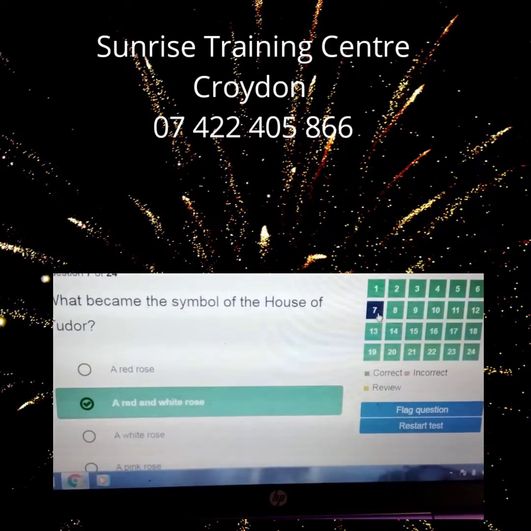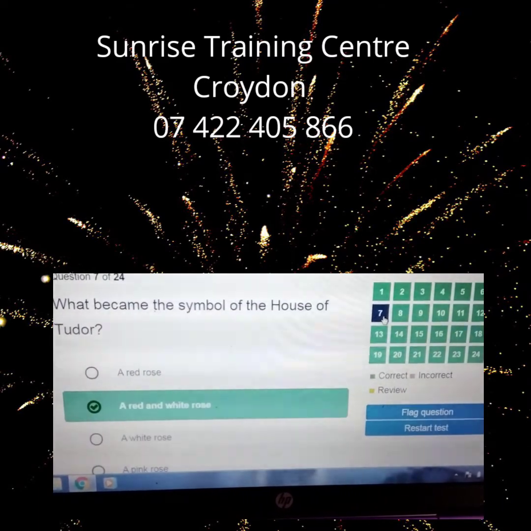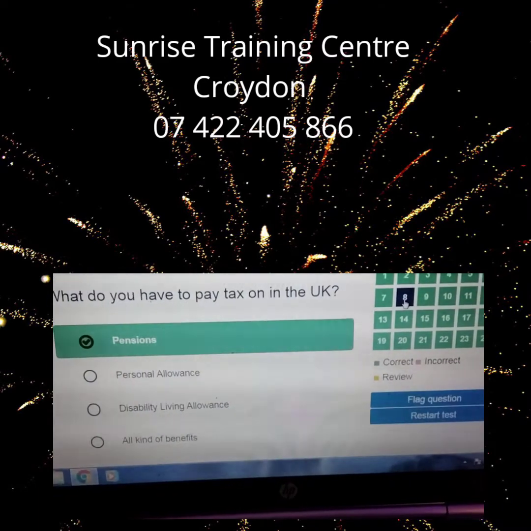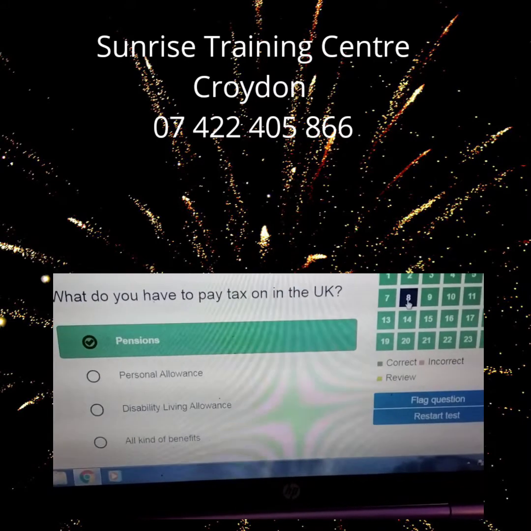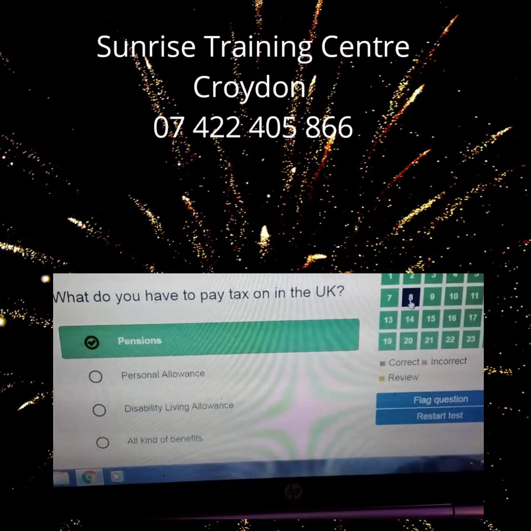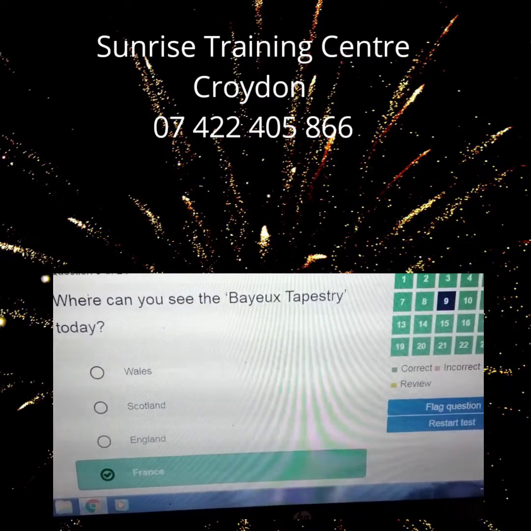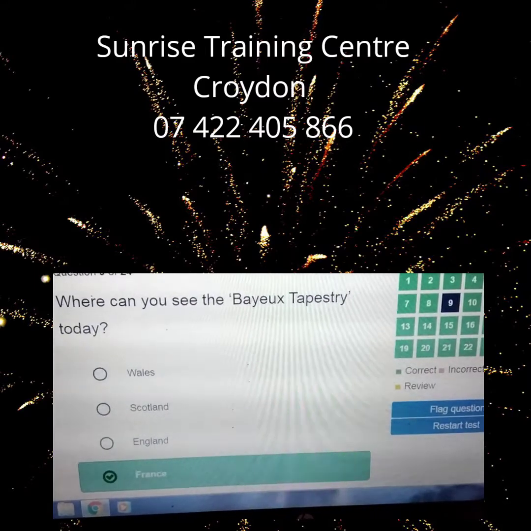What became the symbol of the House of Tudor? A red and white rose. What do you have to pay tax on in the UK? On your pension. Where can you see the Bayeux Tapestry today? In France.